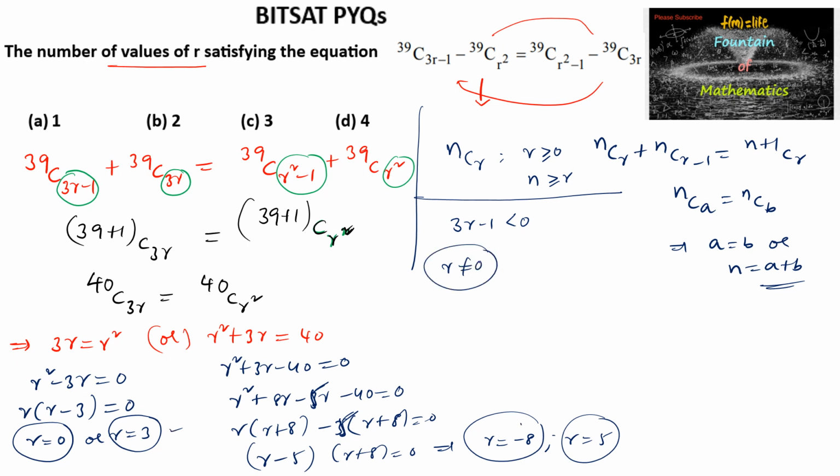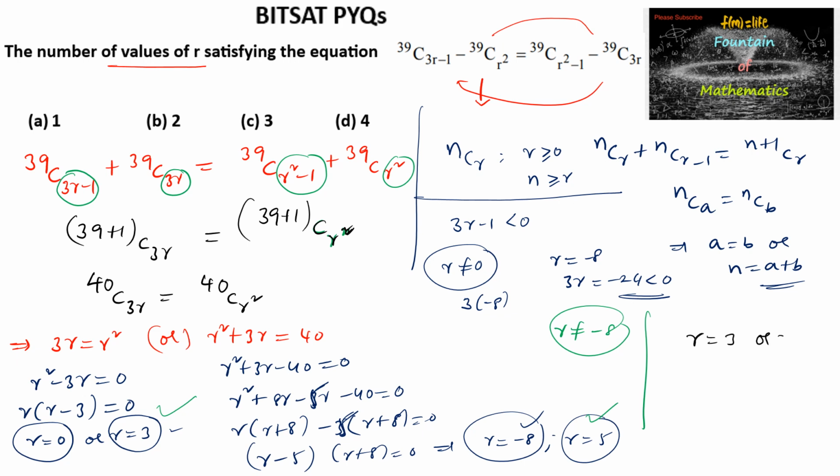And next, when R is equal to negative 8, 3R is equal to minus 24, which is again less than 0. So R is equal to negative 8 is also not possible. So the remaining R is equal to 3 and R is equal to 5 are possible. So we can conclude that there are only two values which are possible, that is R is equal to 3 or R is equal to 5. So we can go with option 2, only two values.